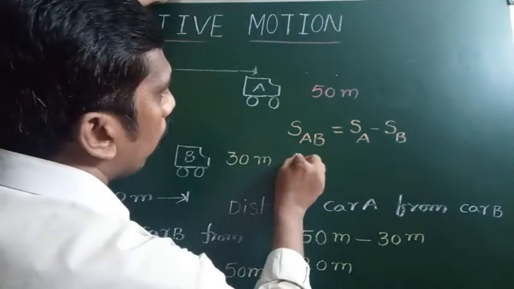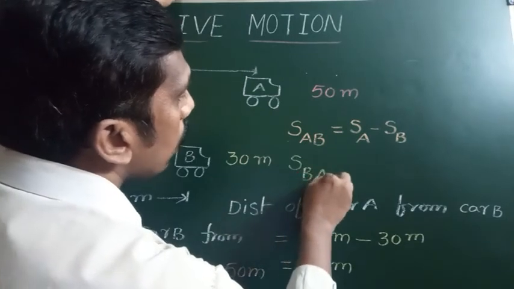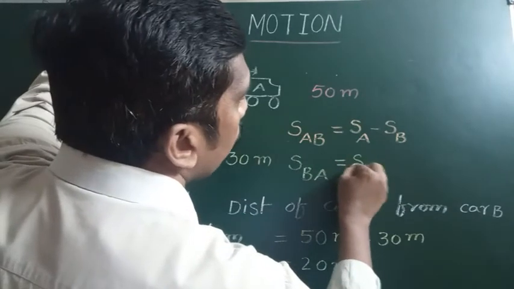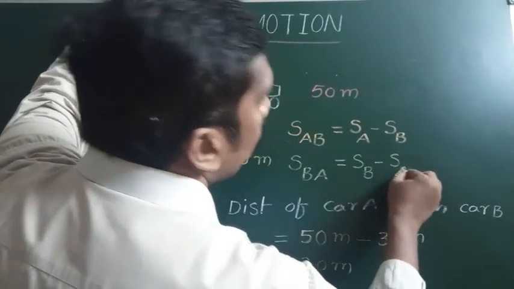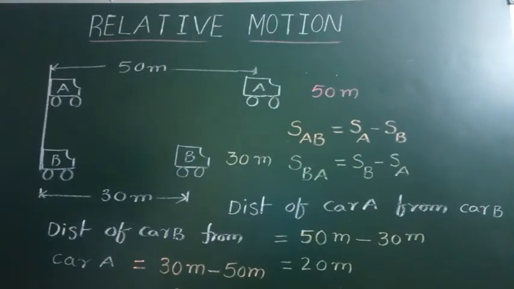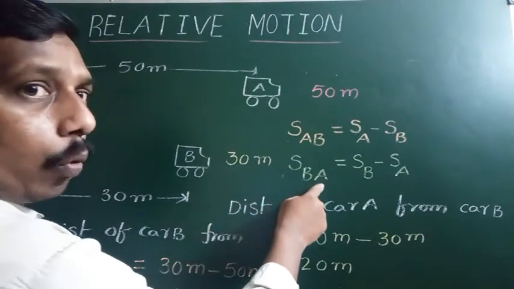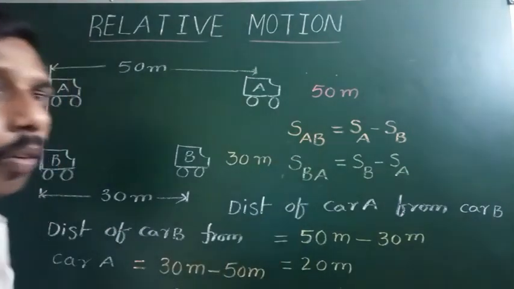The distance of car B from car A, for the observer in car A, appears as the distance of B minus the distance of A. It appears 20 meters behind car A. This we can read as the distance of car B with respect to A, and this is the distance of car A with respect to B.